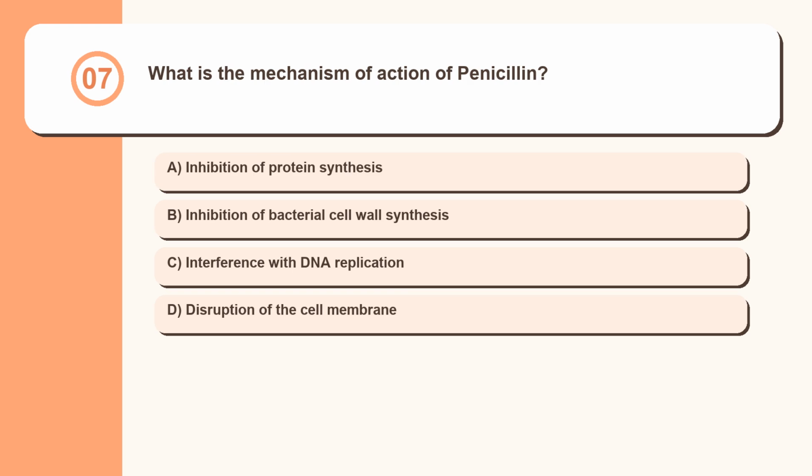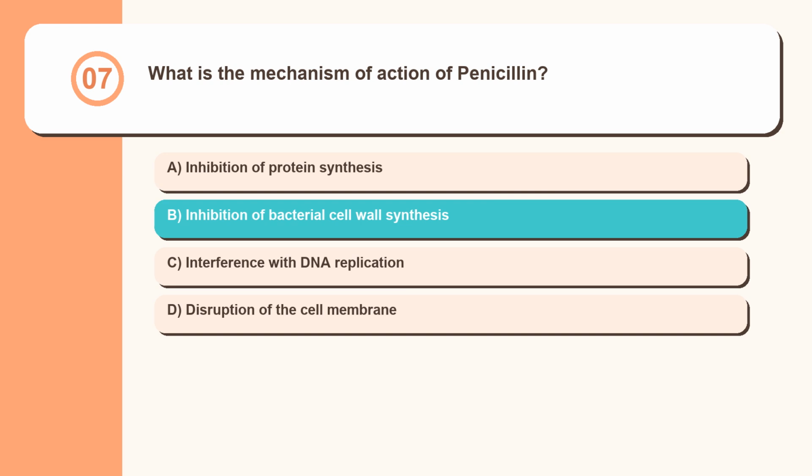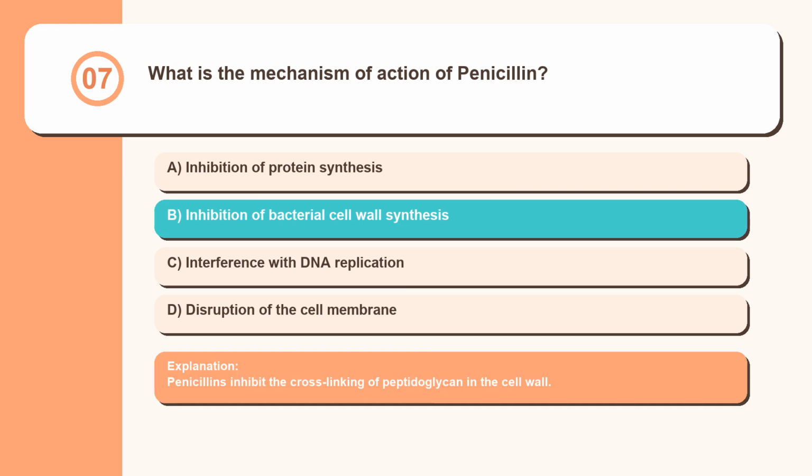Question 7. What is the mechanism of action of penicillin? Inhibition of protein synthesis, inhibition of bacterial cell wall synthesis, interference with DNA replication, disruption of the cell membrane. Penicillins inhibit the cross-linking of peptidoglycan in the cell wall.